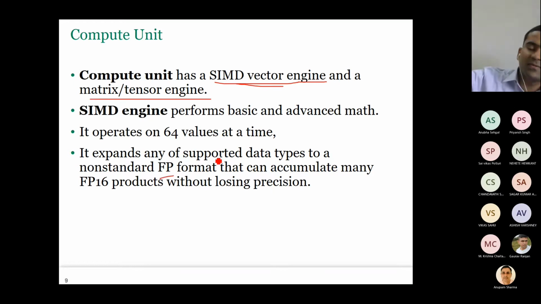Whichever data types are supplied from outside, internally it converts them into its own FP format, so that it can accumulate many FP16 products without losing precision. If you remember, in Brainwave we also discussed that externally it uses I think FP16, and internally it uses FP8 or FP9. It converts FP16 to FP8 or FP9, and then processes it.